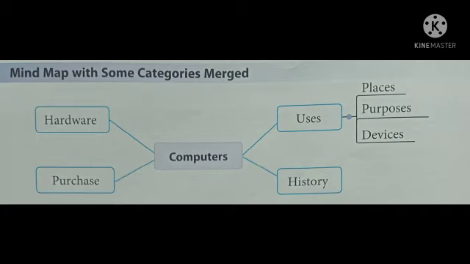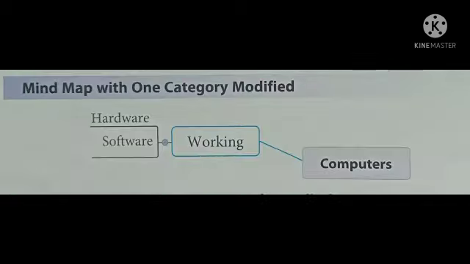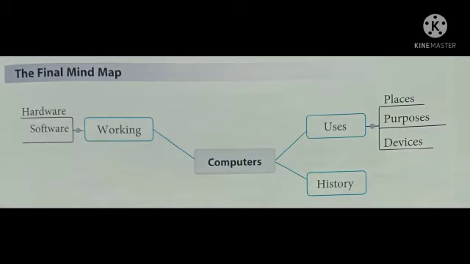So here is the category named hardware. It requires modification, which we have done here. We just give the name of the category as working and include one more idea in it, that is software. And this is how we can create the mind map.